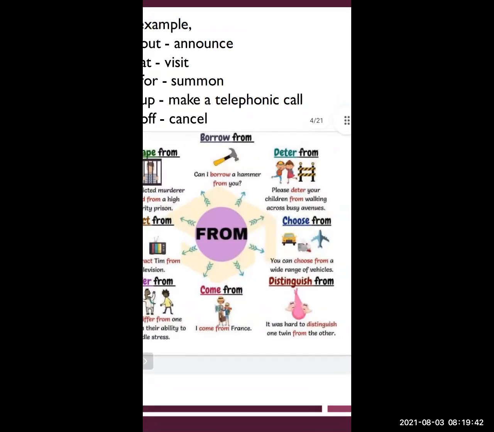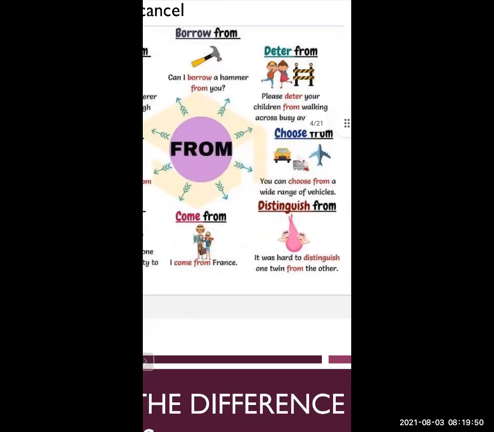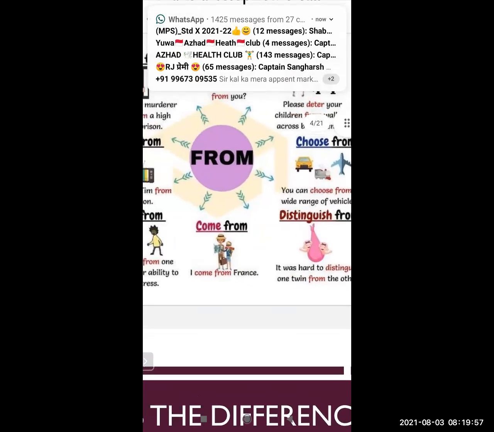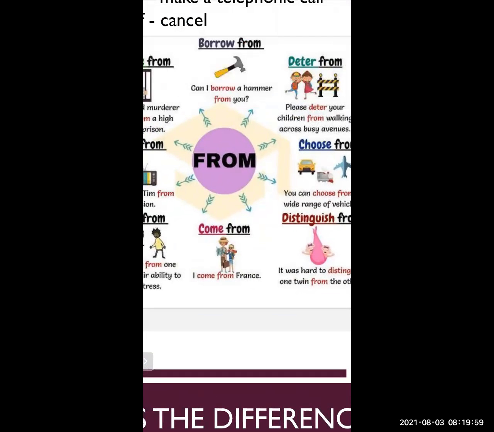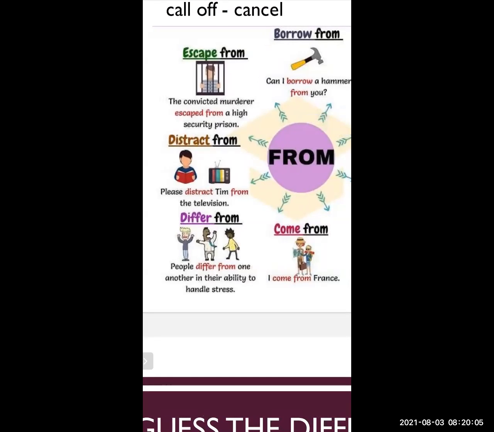Choose from. You can choose from a wide range of vehicles to select. Distinguish from. It was hard to distinguish one twin from the other, to find out. Come from. I come from France. Come from, to travel. Differ from.